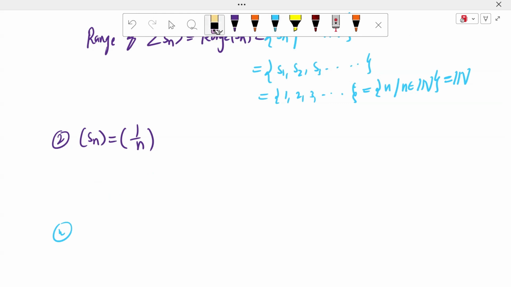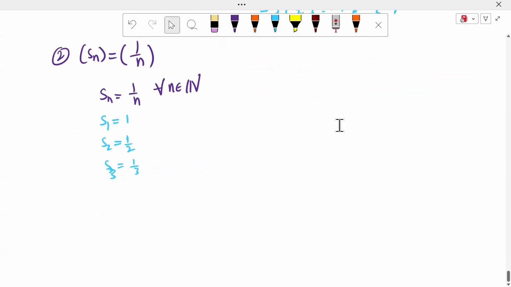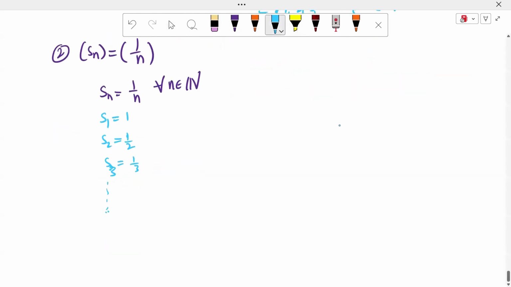Here, look at the examples, sir. Look at this second example. If we observe here, Sn is equal to 1 by n for all n belongs to natural numbers, sir. What is S1 here? S1 is equal to 1. What is S2? It is 1 by 2. What is S3? It is 1 by 3, and so on. These are the terms of the sequence.